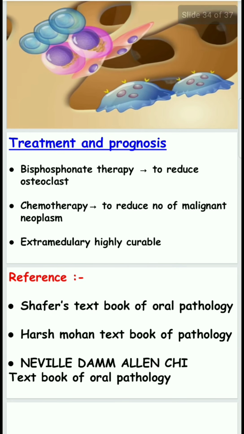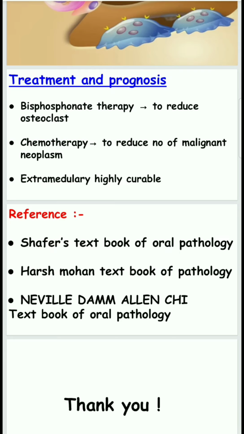The treatment is bisphosphonate therapy to reduce osteoclastic activity, and chemotherapy to reduce the number of malignant cells. Extramedullary plasmacytoma is highly curable. Extramedullary plasmacytoma is a plasma cell tumor present in the soft tissue and bone, which can turn into multiple myeloma in about 60% of cases. Thank you.